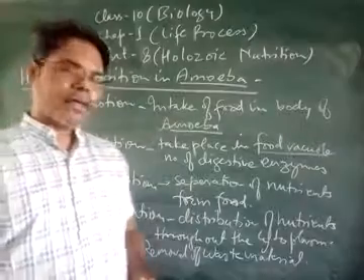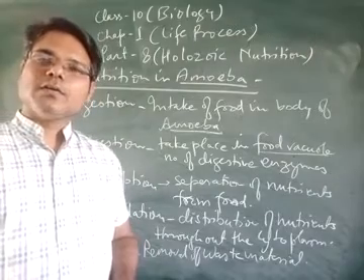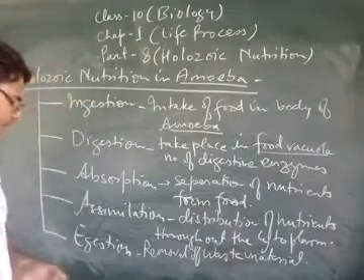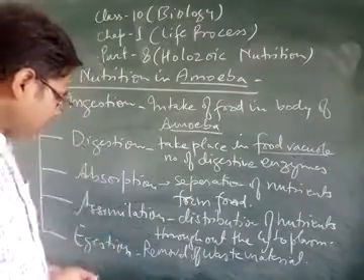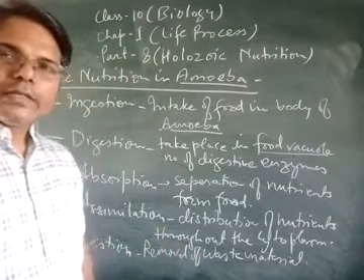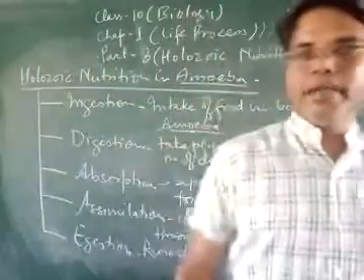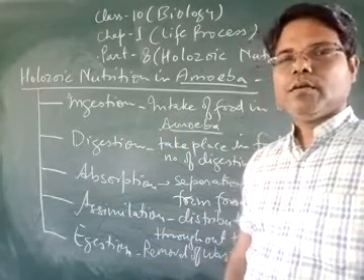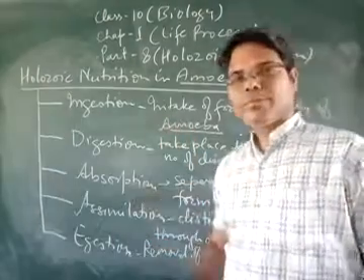Now the rest of the food material in which no nutrients are available is called waste material for the body of amoeba, and removal of that waste material from the body of amoeba is actually called egestion. So these are the 5 steps involved in holozoic nutrition in amoeba. Students, I hope you can understand these 5 steps.